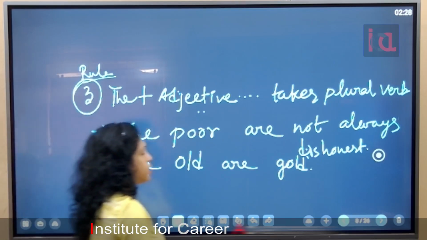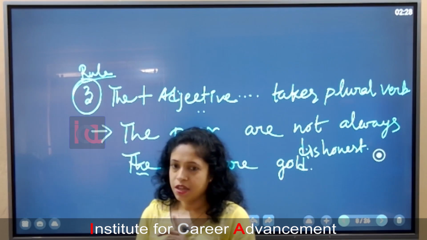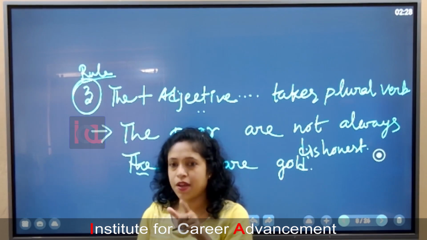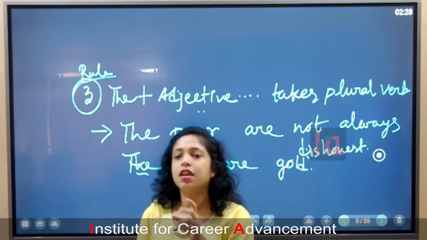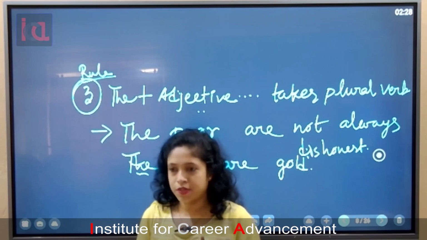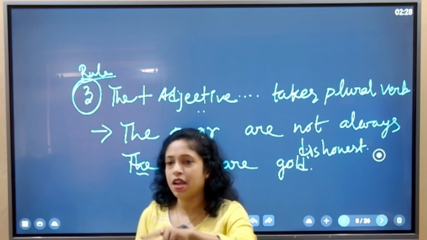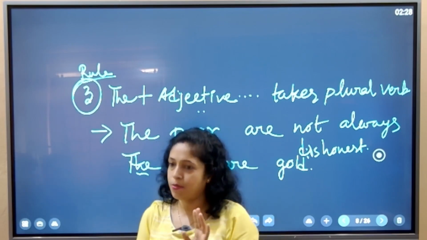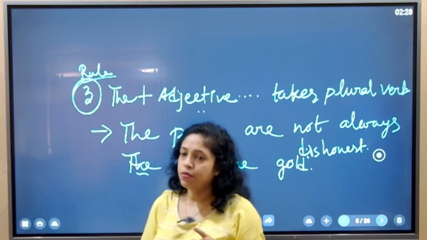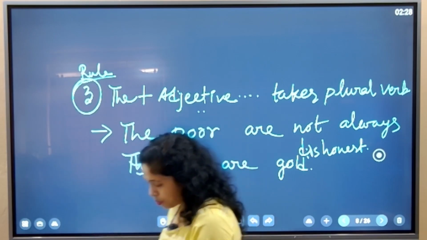I think that it need not be written. Ram and Sham both are going. Whenever two nouns are added with and, it will take the plural form of the verb. Suppose both of you are going, so your names are added and you are going to a particular place. And will be followed by a plural verb. Now, what is the exception?